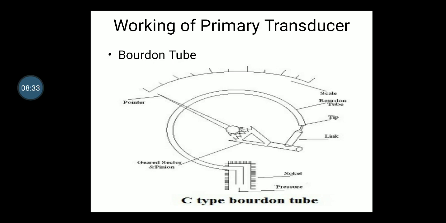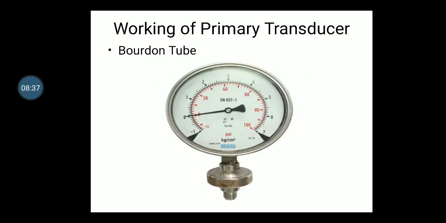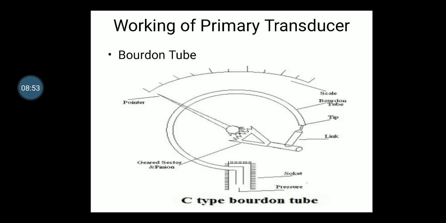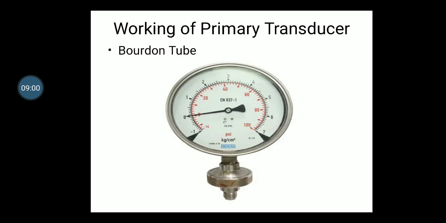Okay, so for your better understanding, I have taken this image, right? You can see here in this part we give the pressure, and in the internal mechanism of this gauge, okay, this is known as a gauge, in the internal part there will be an assembly like this.